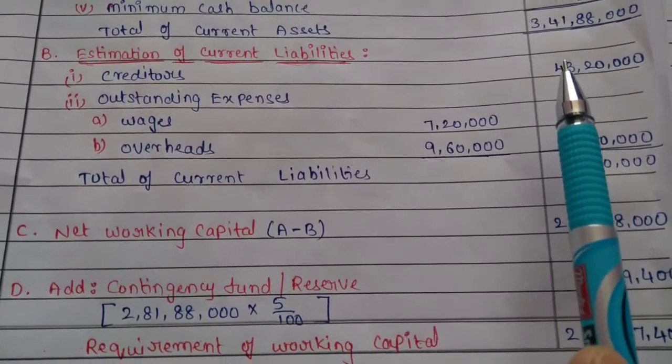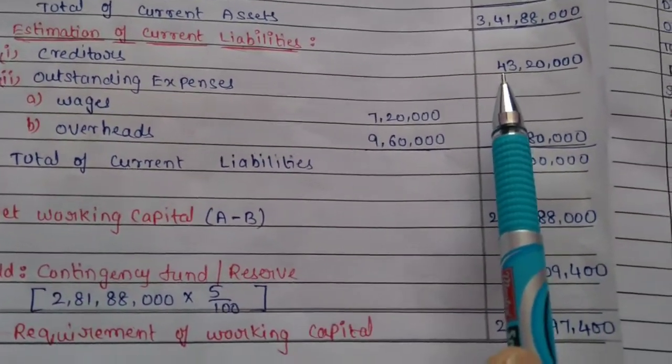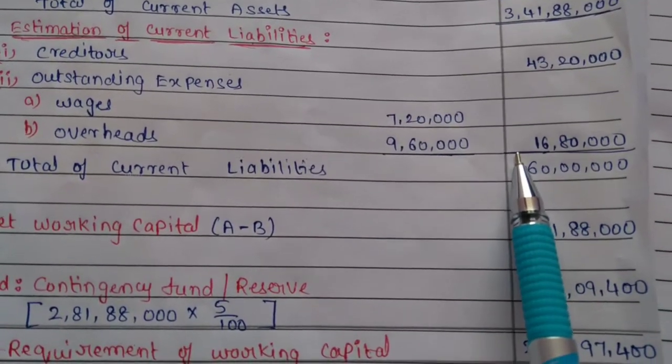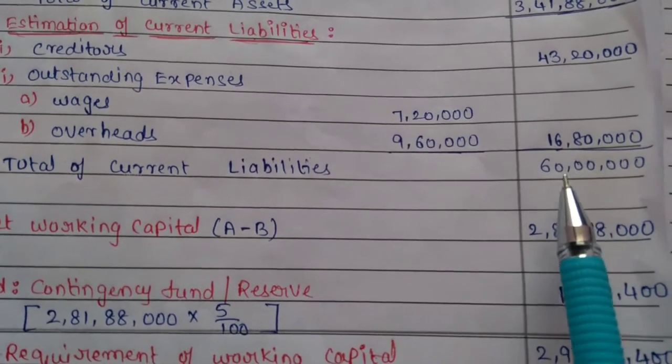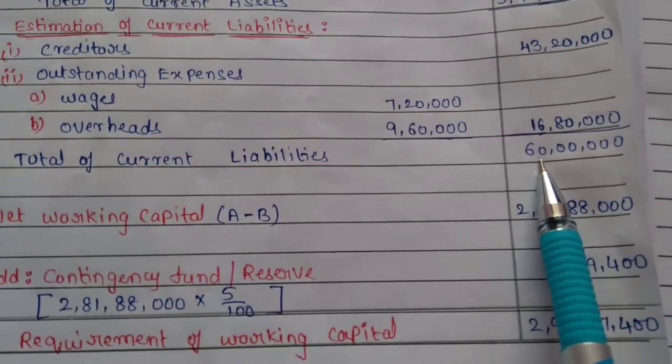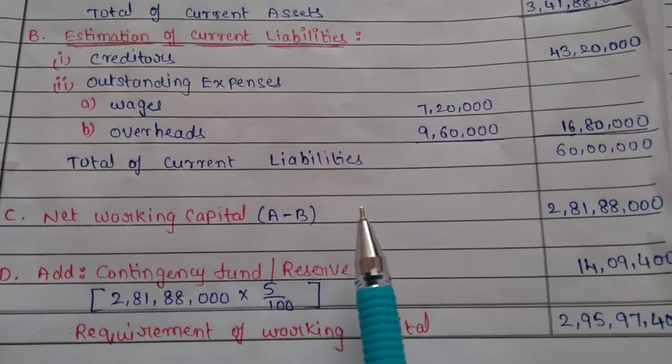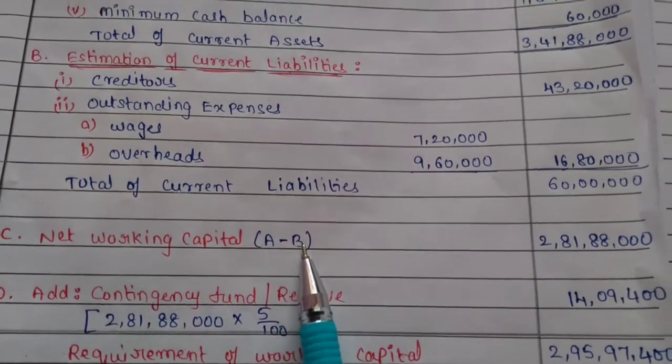What is the total of current liabilities? Creditors 43,20,000 plus outstanding expenses 16,80,000 is equal to 60 lakhs. Now what is net working capital? Net working capital is nothing but current assets minus current liabilities.